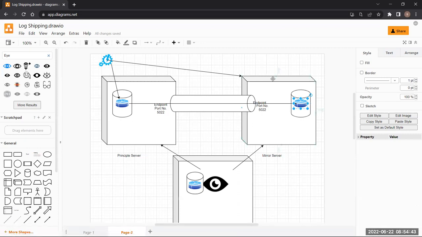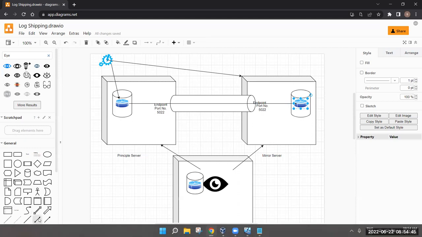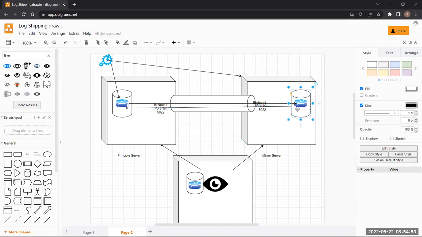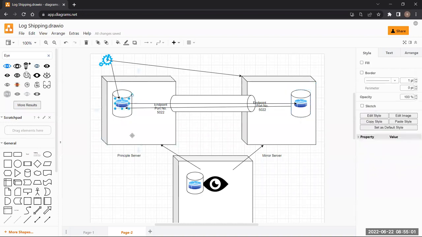This mirror server will send an acknowledgement to the principal database.